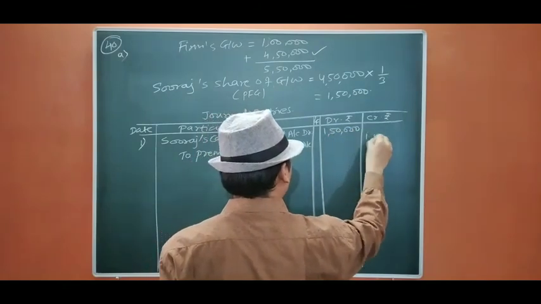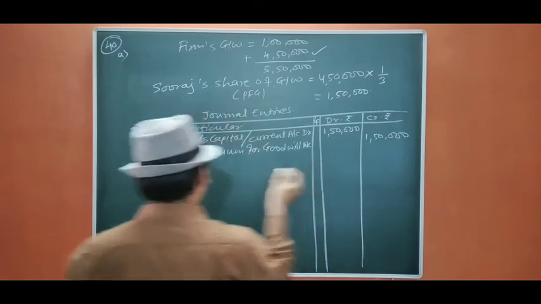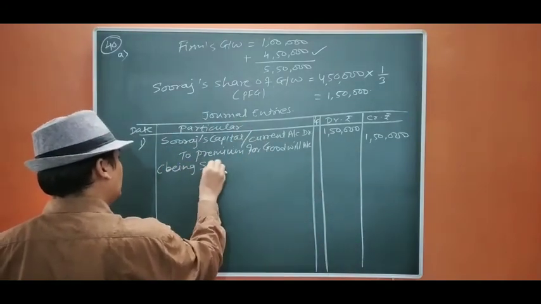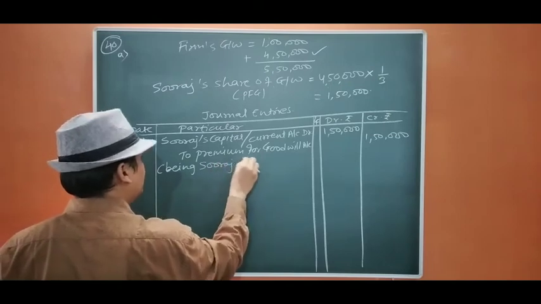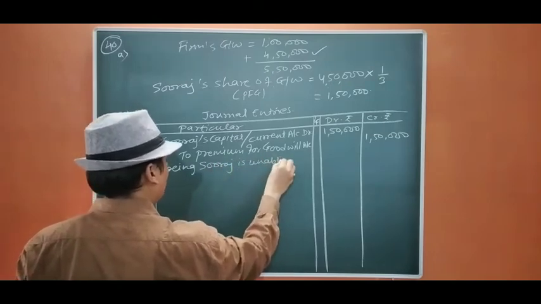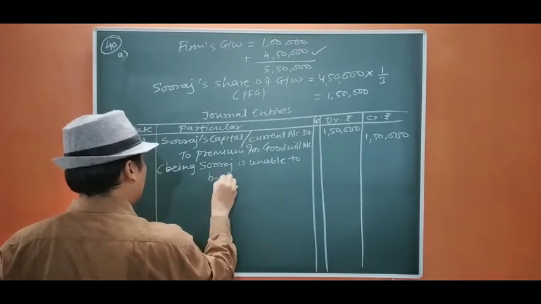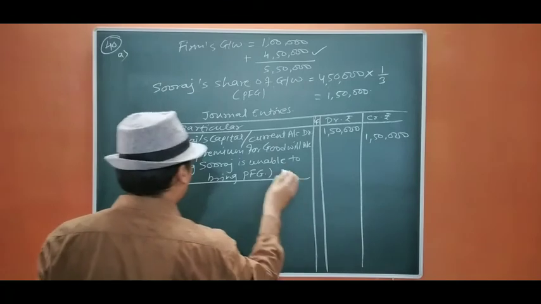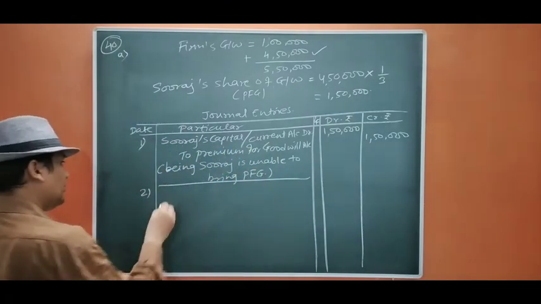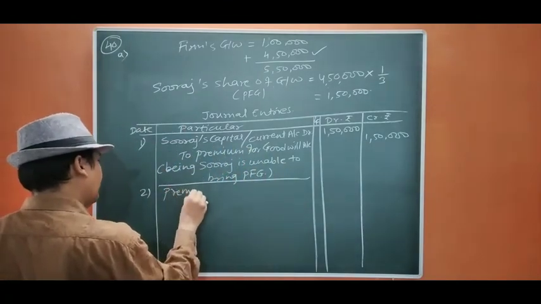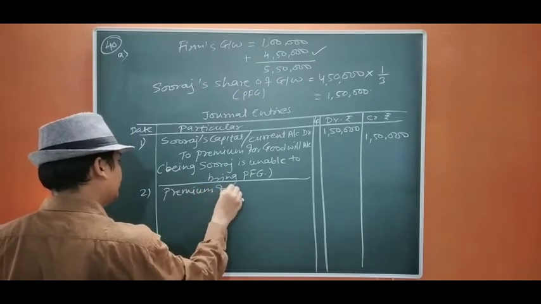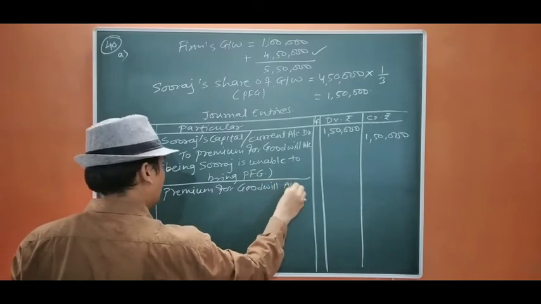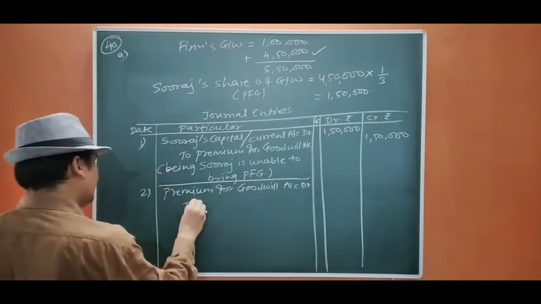Always go through the proper way for passing the entry. B, Suraj is unable to bring PFG. So he is not able to do his PFG, and we have taken from his capital or current account. Now this premium for goodwill we are going to distribute in the sacrificing ratio.